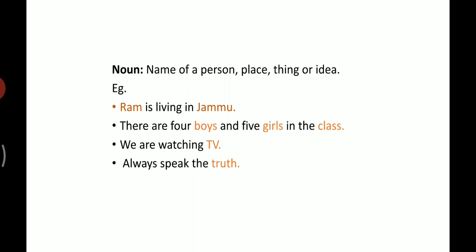Always speak the truth. Here, truth is a noun. This is a word which gives us some idea. We can also use other idea nouns, for example, falsehood, truth, honesty, freshness, love, care, etc.